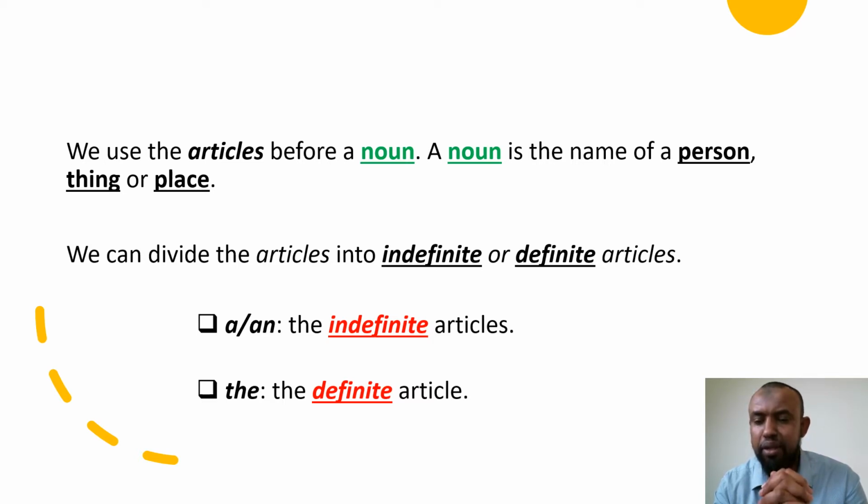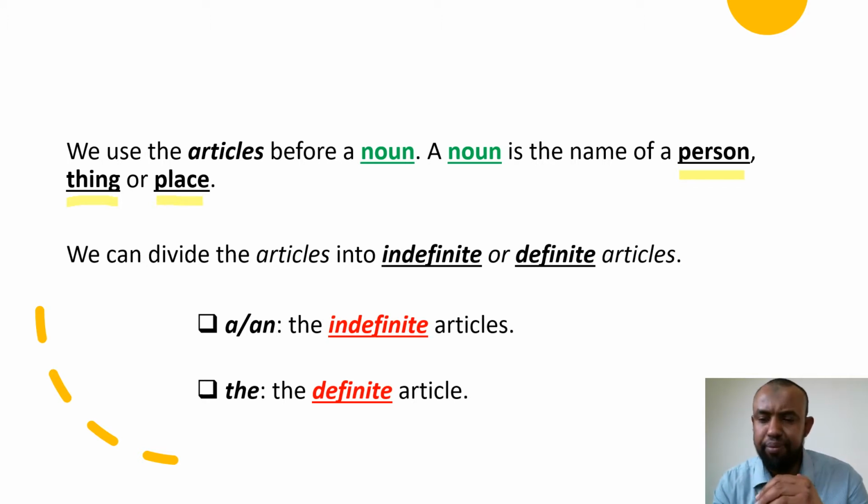Now, we use the articles before a noun. We use the articles before a noun. What is a noun? A noun is the name of a person, thing, or place. Okay, once again, a noun is the name of a person, thing, or place.